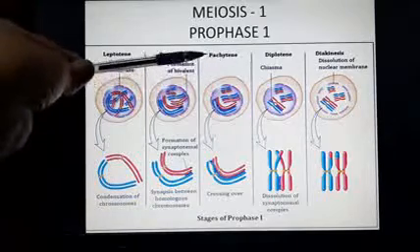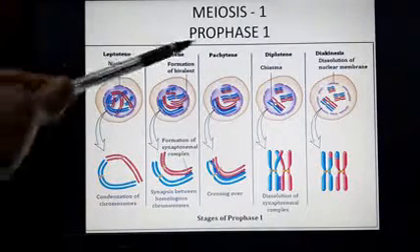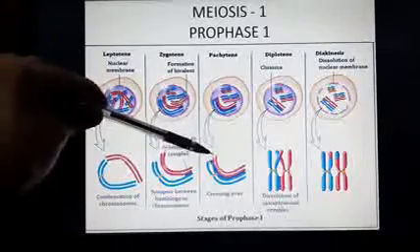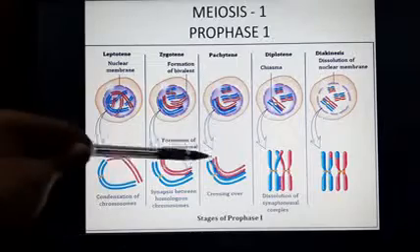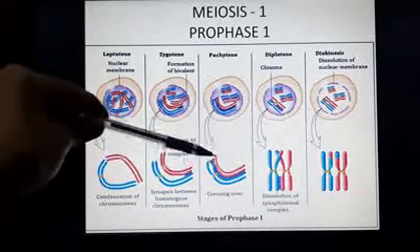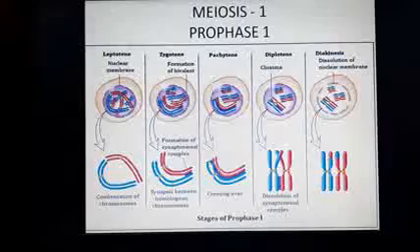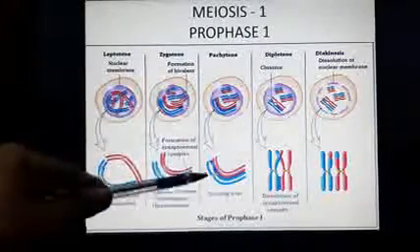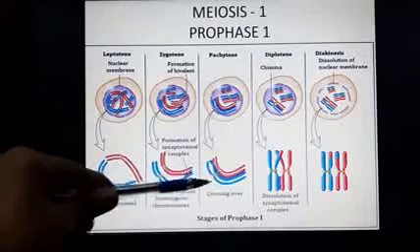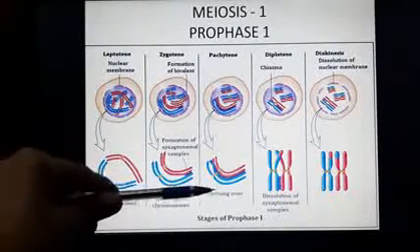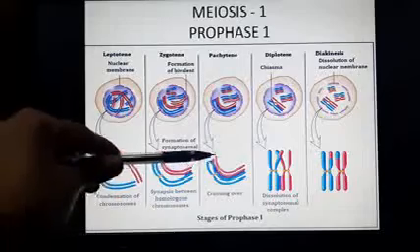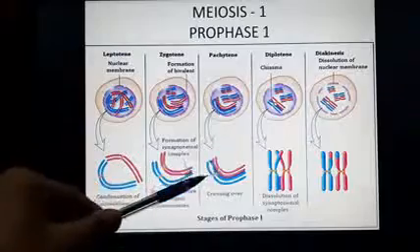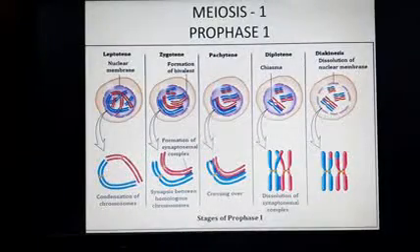Then comes the next stage, which is called pachytene. In the pachytene stage, wherever they have touched each other, they cross and exchange their parts. This crossing and physical exchange of segments of genes is called crossing over. This is a very important stage because it is due to this stage that there is so much diversity and variety, and we get some genes from our father and some genes from the mother because of this crossing over stage. Then comes the next stage, which is called diplotene.